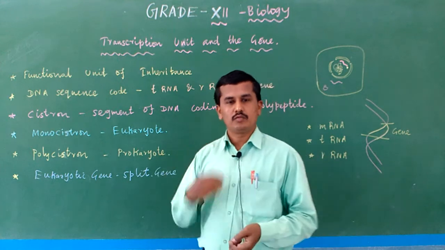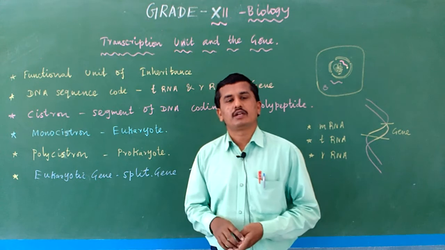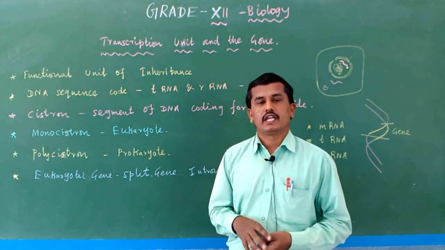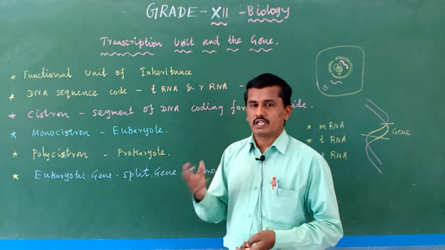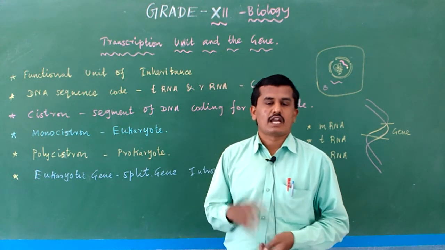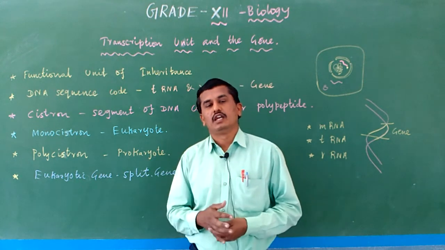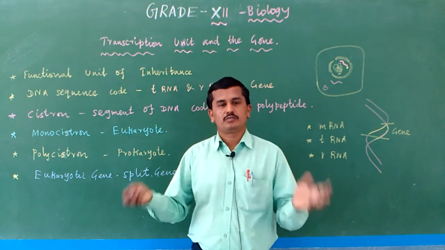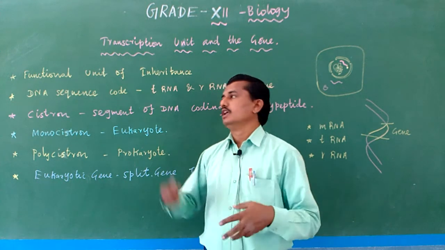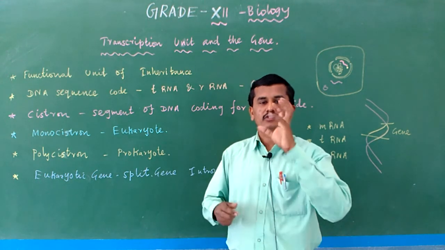For example, in a human cell, one particular cistron which is important for coding the glycogen. Glycogen is carbohydrate, adu venda, proteins dhaan code pannom. Examples of protein: collagen, actin, myosin, meromyosin, troponin, albumin, globulin, casein, histone, non-histone, the various proteins present in our cell. And among the proteins, let us take only one protein. For example, histone, the protein in molecular basis. So histone is the example for protein.